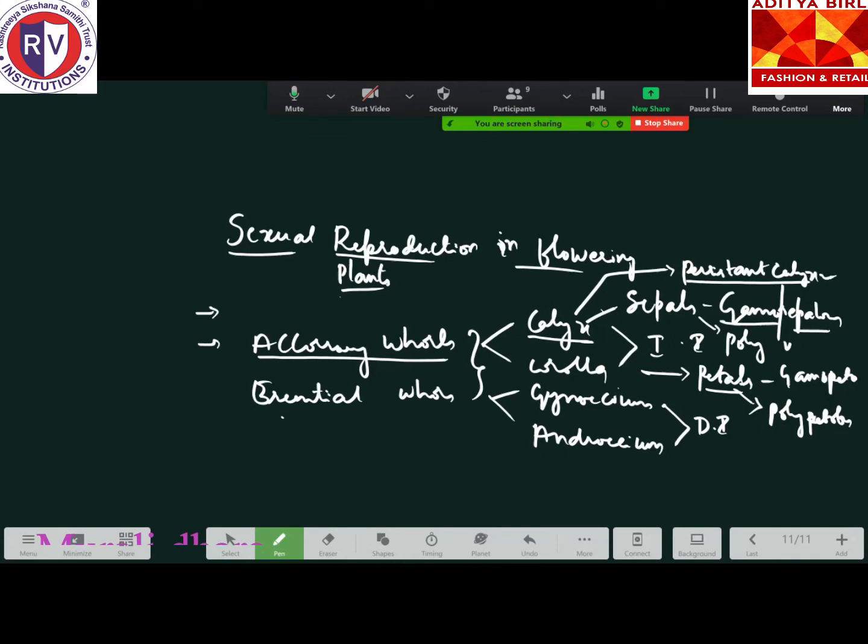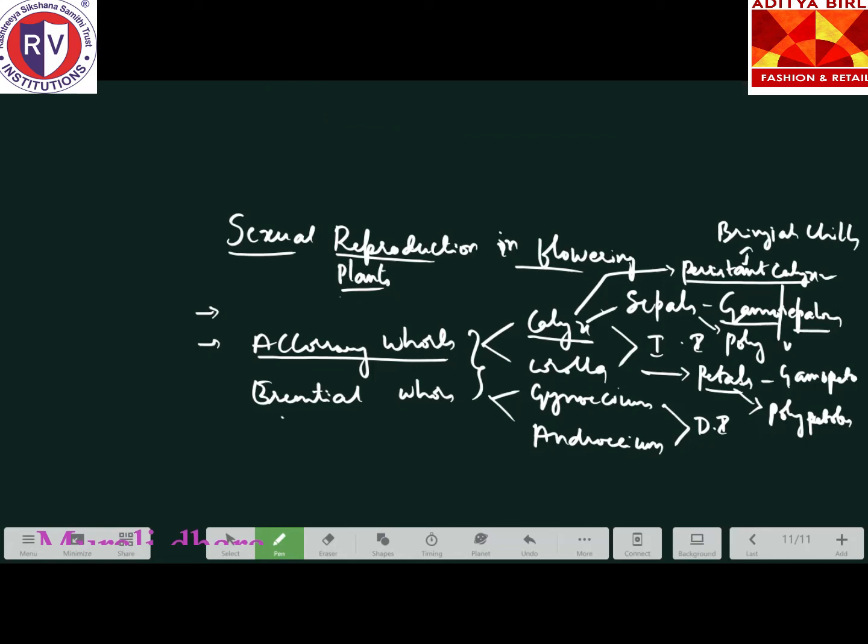Then it is called a persistent calyx. For persistent calyx, you can give the example of brinjal, or the chilies, either green chilies or red chilies. Even after the formation of the fruit, the calyx will be persistent along with the fruit. So that's all about the calyx and the corolla.